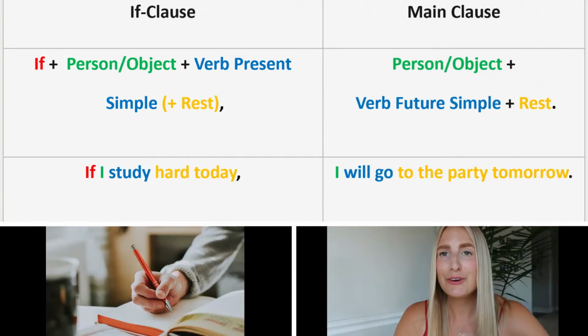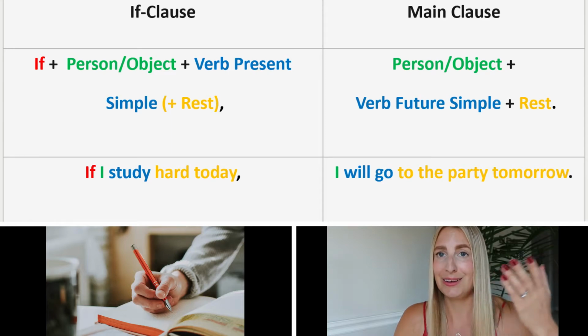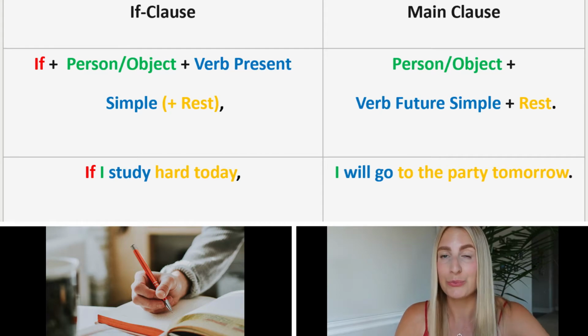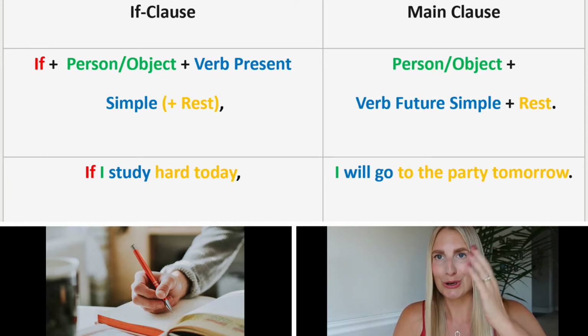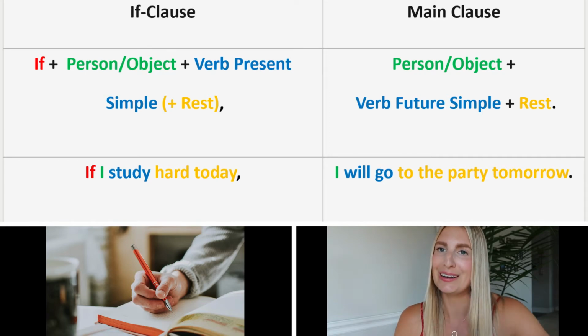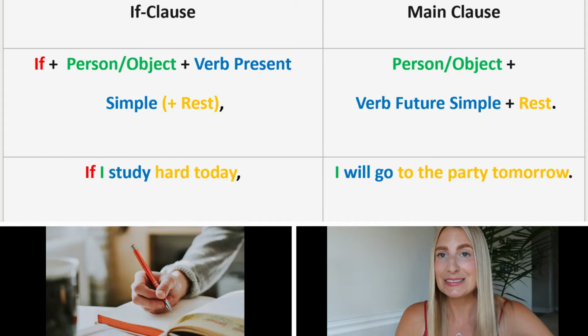Another sentence. If I study hard today, I will go to the party tomorrow. Again, the if clause starts with if. Then with the person, which is in this case I. Then with the verb in the present simple, which is study. Then with the rest, which is hard today. Then there's a comma. And after the comma, we are again in the main clause. This starts with the person, which is I. Then with the verb in the future simple, which is will go. And then with the rest, to the party tonight, and the sentence is done.